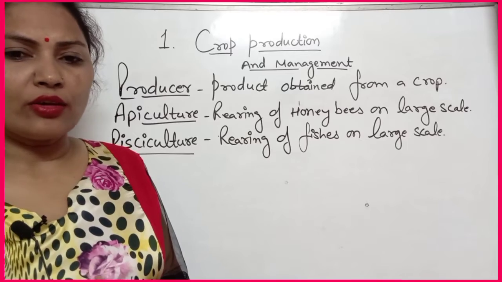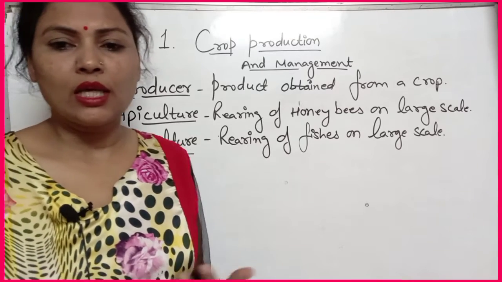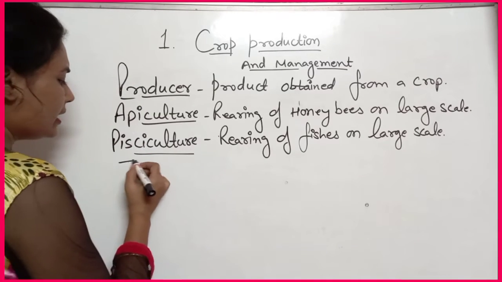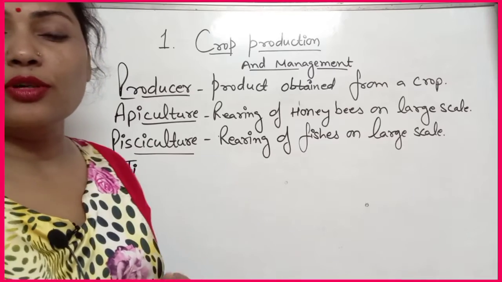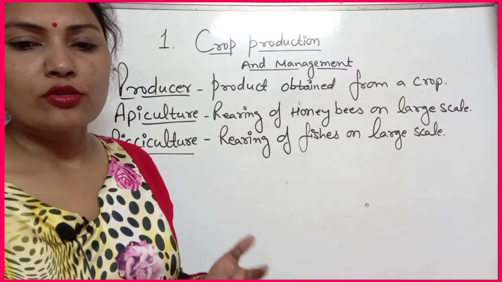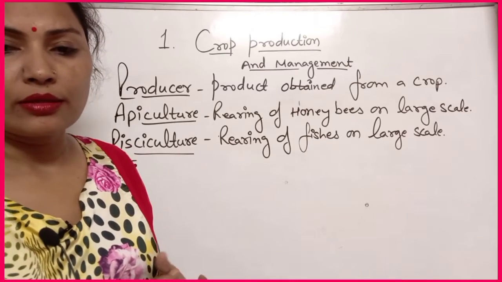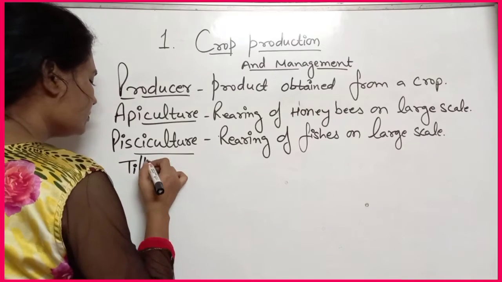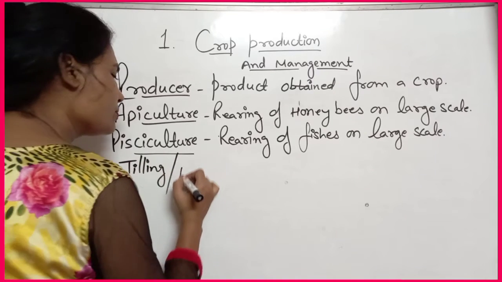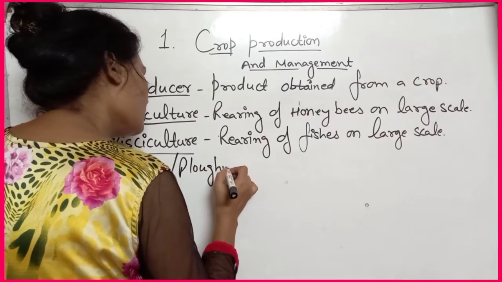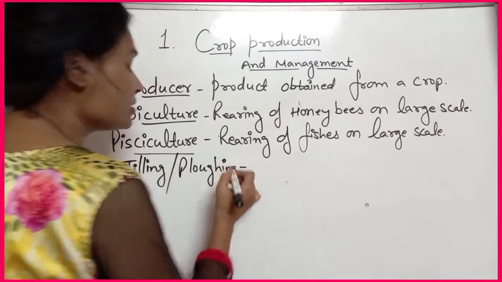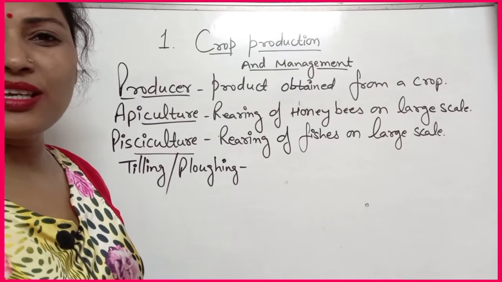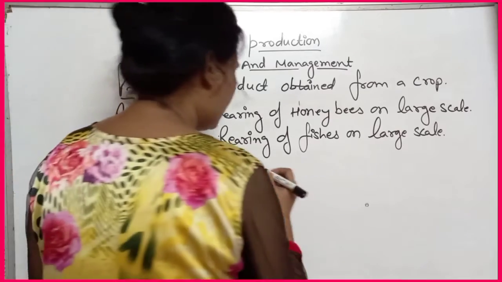Now plowing and tilling, you know that what is plowing, what is tilling. So the process of loosening and turning of the soil is called tilling. You can write that, tilling, or that tilling process is also known as plowing. So tilling is also known as plowing. That you should be aware about. The turning and loosening of the soil. Okay. So you can learn that the process of loosening and turning of the soil.